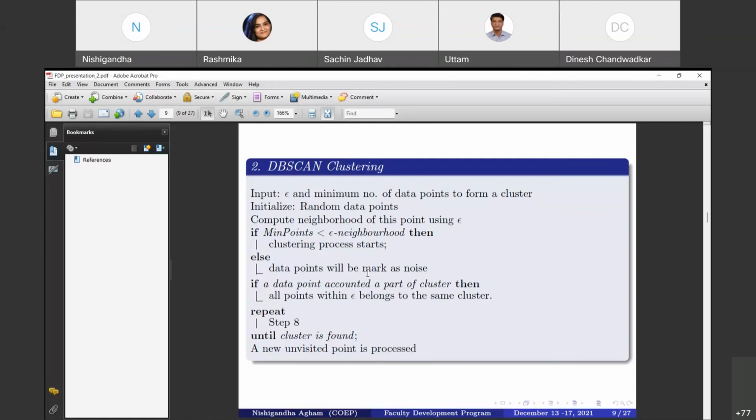Okay, so in this two condition, if that found minimum point is less than the neighborhood function, then the clustering process starts. Else what happens? The data point will be marked as a node simply. Now, if a data point, for example xi, is accounted as a part of the cluster, then all the points within that neighborhood function belong to the same cluster. Then again for the next data point, that process gets repeated until the main cluster is found.